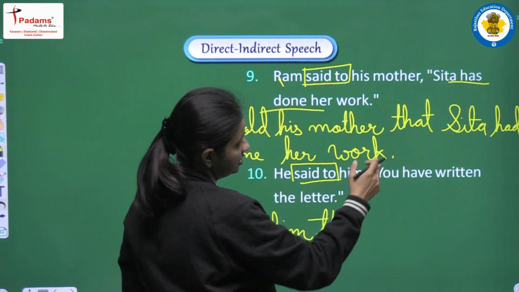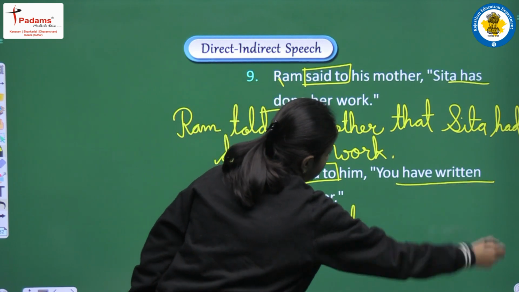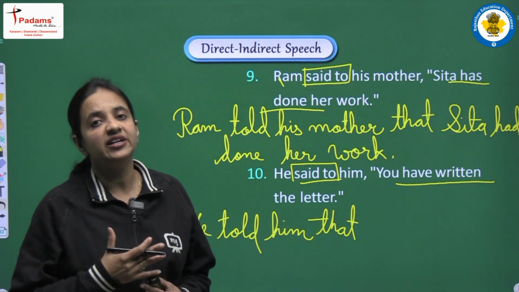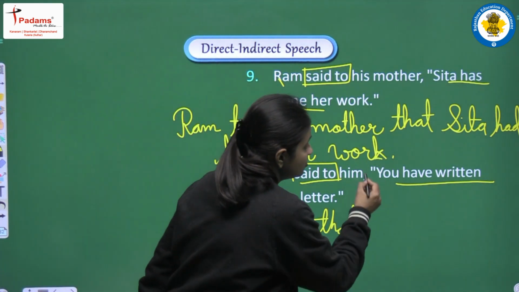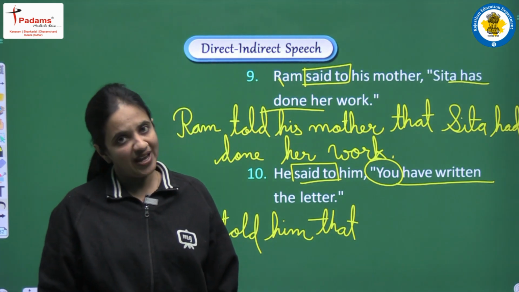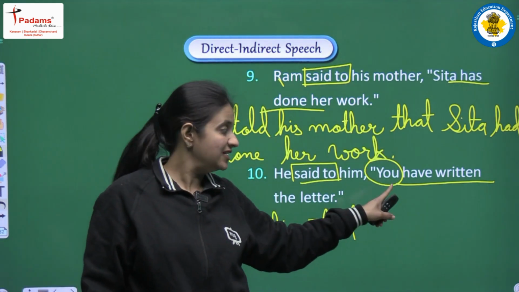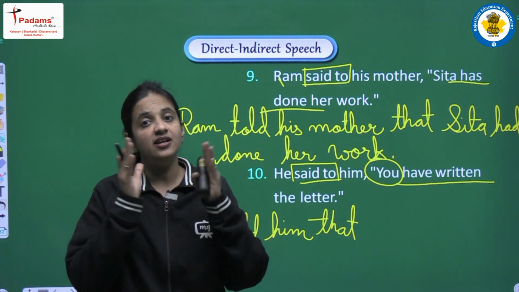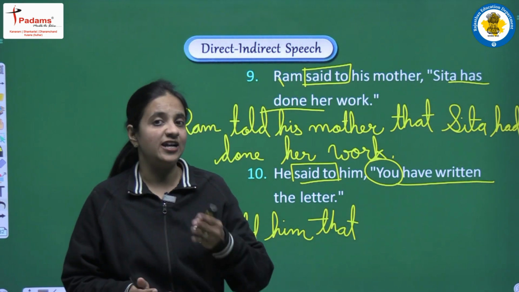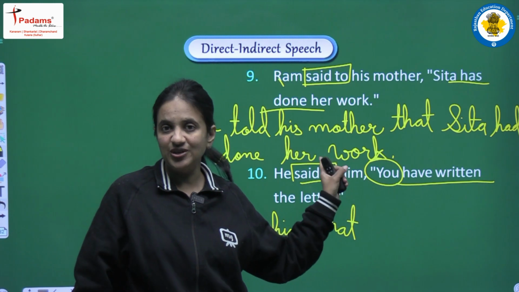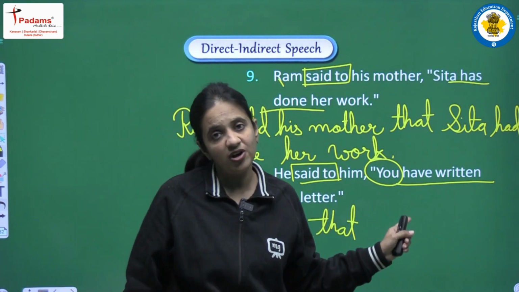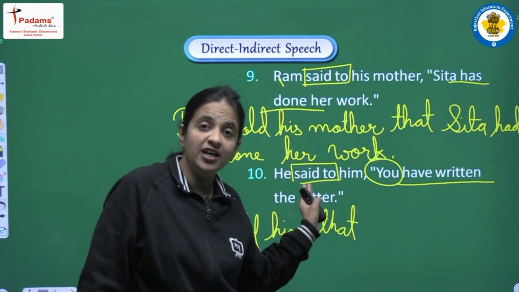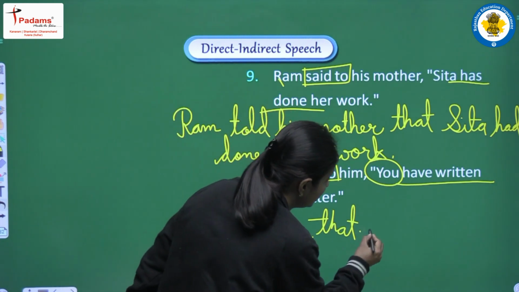Now focus on the sentence, you have written the letter. First of all, the tense, that is have written, it means present perfect. So present perfect will be converted into past perfect, and in this sentence we are having one pronoun also, so we have to do changes in the pronoun. Now focus that we are having you, so you means we are having second person pronoun. Okay, students, learn the table of pronoun very carefully because it is actually very much important. You are a second person pronoun, and second person pronouns are changed according to the object. Object we are having him, so for him we will convert you into he.